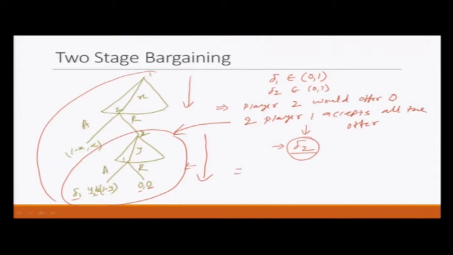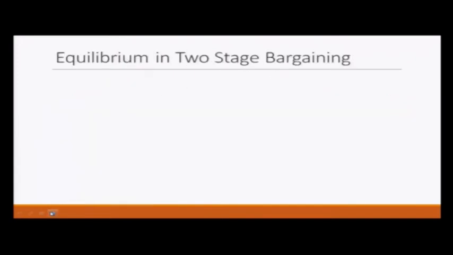So, what is the ultimate result? In this case player 2 ends up getting delta 2 and player 1 ends up getting 1 minus delta 2. Of course, there would not be any delay. Right in the beginning player 1 would offer delta 2 to player 2 and player 2 will accept this offer, okay? And the result would be that player 1 ends up getting 1 minus delta 2 and player 2 will end up getting delta 2. We have already discussed the equilibrium. Let us look at the 3-stage bargaining, just one more stage.